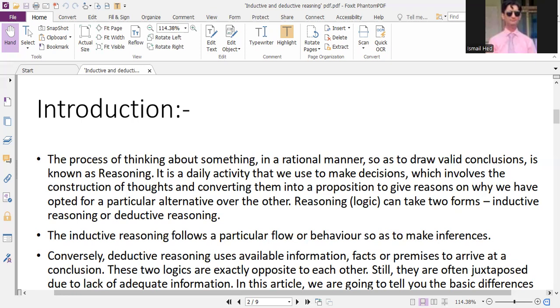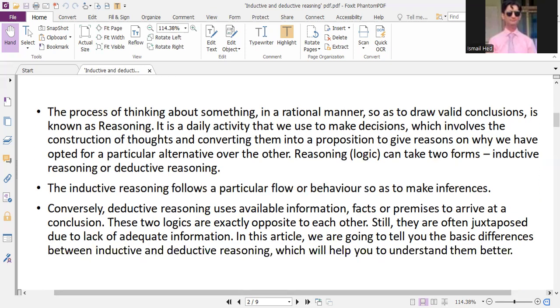So, reasoning or logic, as both are synonymous, can take two forms: inductive reasoning or deductive reasoning. Inductive reasoning follows a particular flow or behavior to make some kind of inference or conclusion. Conversely, deductive reasoning uses available information, facts, or premises to arrive at a conclusion.